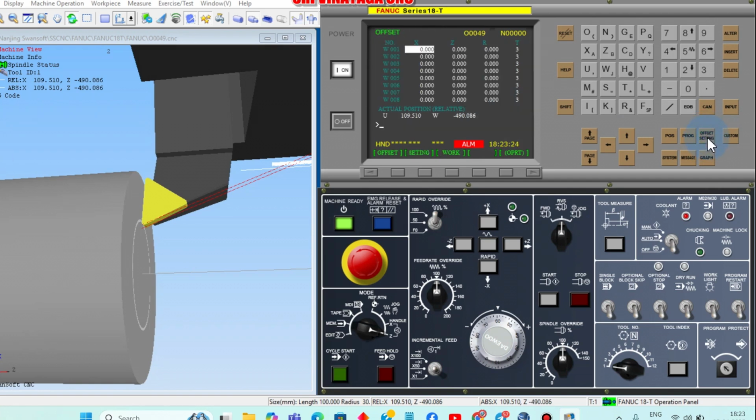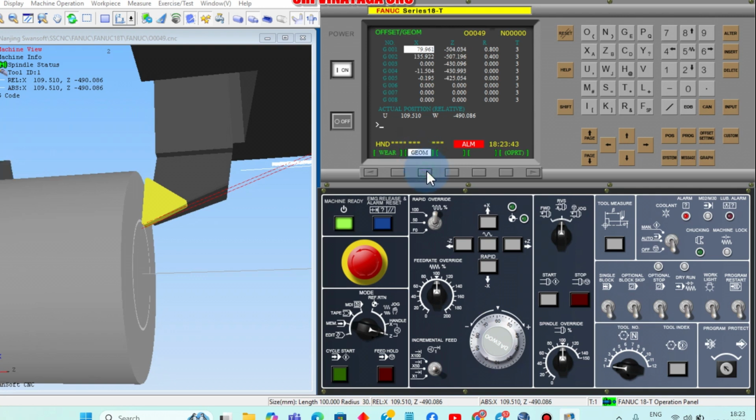So we should input this value 490.086 in the offset setting. First position, next program, and then offset setting. In this offset setting we can see wear and geometry, two are there. This is the wear offset and this is the geometrical offset.